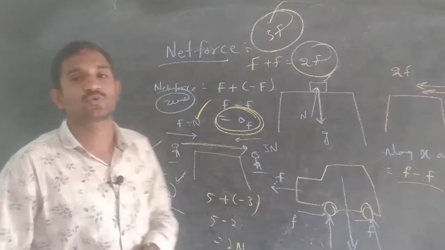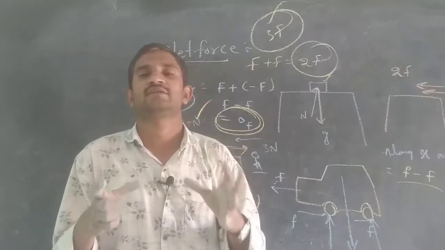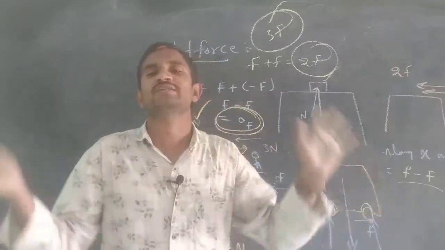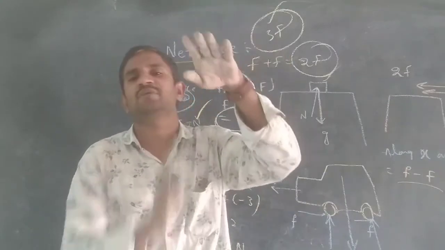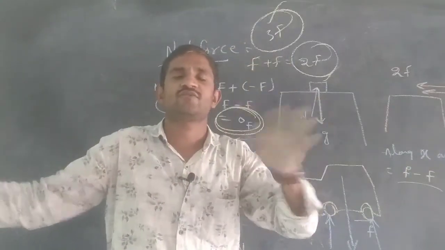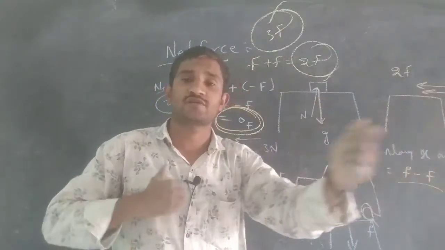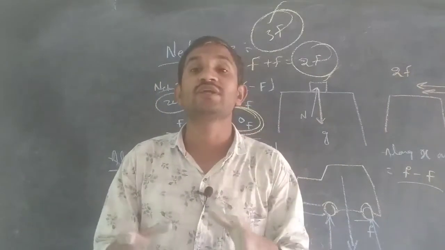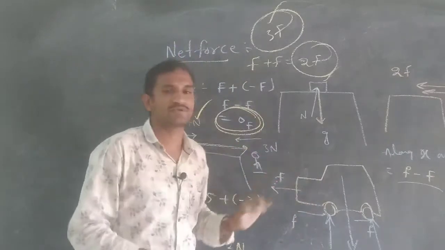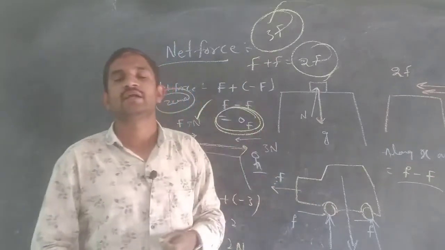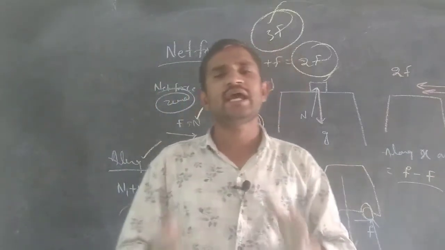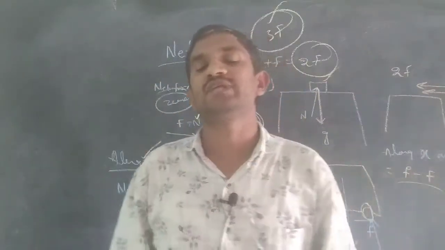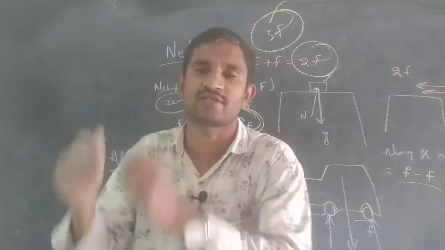Like this, we have to calculate the different kinds of net forces. Forces may be working in various directions: maybe upward, maybe downward, maybe towards the right, maybe towards the left, towards the front, towards the back. In any direction, if a force works, we have to calculate the net force. Net forces only. Is there any impact of the net force on the object's state and direction?